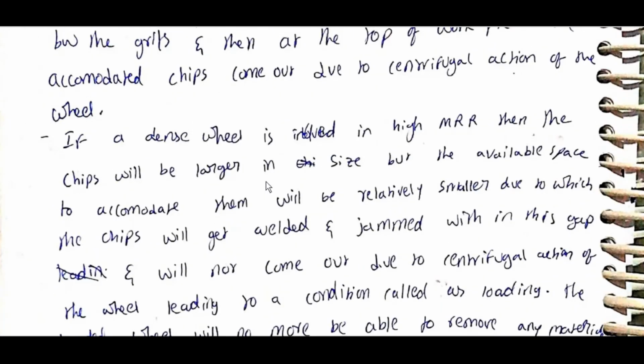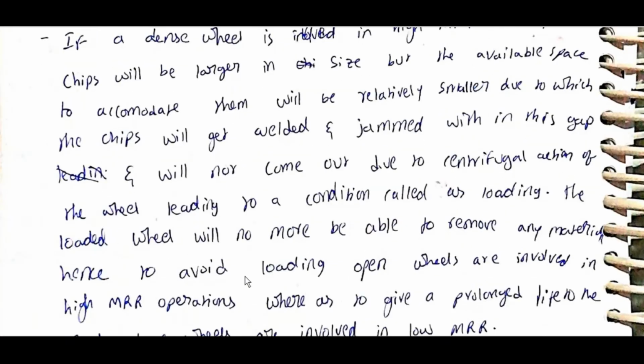If a dense wheel is involved in high MRR, then the chips will be larger in size, but the available space to accommodate them will be relatively smaller, due to which the chips will get welded and jammed within this gap and will not come out due to centrifugal action of the wheel, leading to a condition called loading.